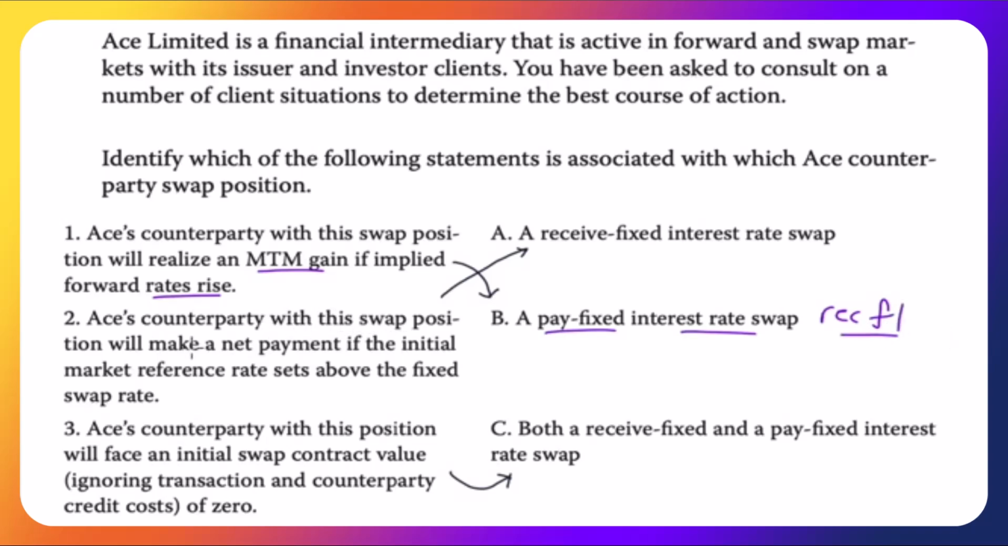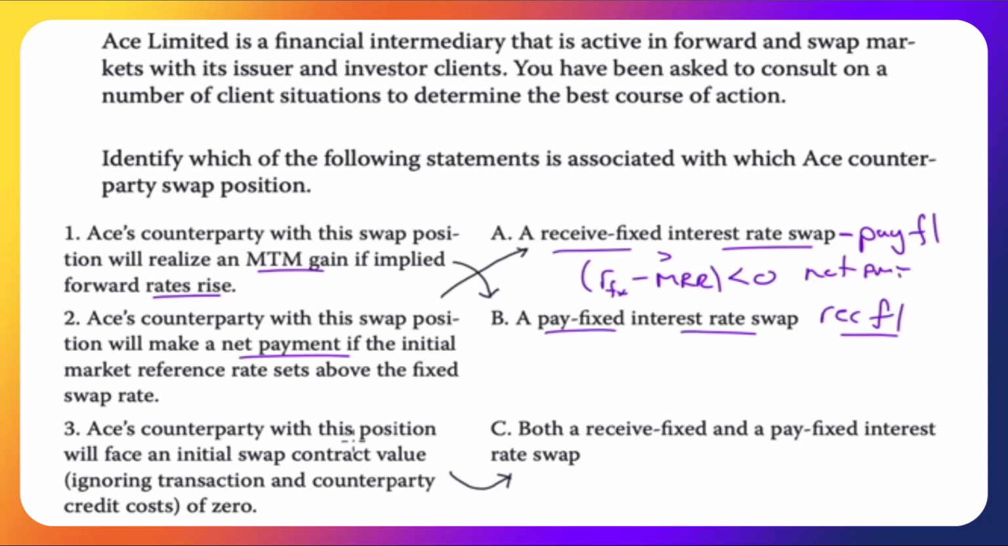ACE's counterparty with this swap position will make a net payment if the initial market reference rate sets above the fixed swap rate. We will make a net payment if it sets above. So we must be paying the floating rate. If we're paying the floating rate, we must be receiving the fixed, receive fixed interest rate swap. That means a negative sign in front of floating. So we would have the fixed rate minus MRR. And since MRR is the greater, this would be less than 0, which means we would be making a net payment. It says here net payment.